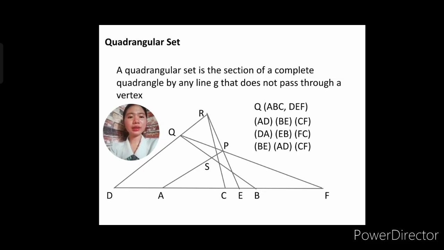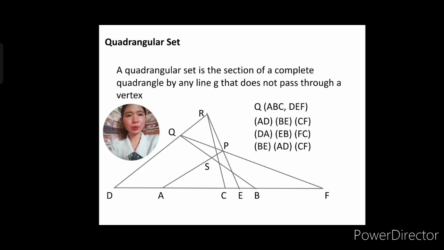The quadrangular set that we referred to consists of 6 collinear points. So, here in our figure, these are the 6 collinear points: D, A, C, E, B, F. So, if you observe, every point is being passed by one side of the quadrangle.